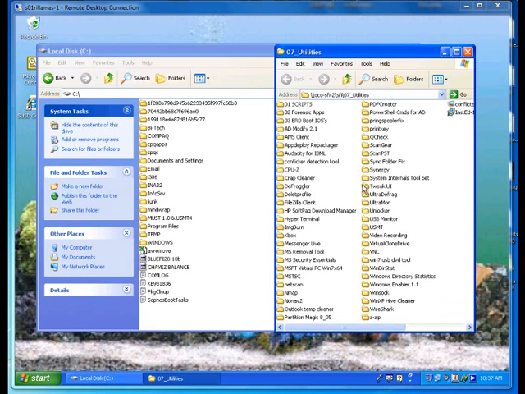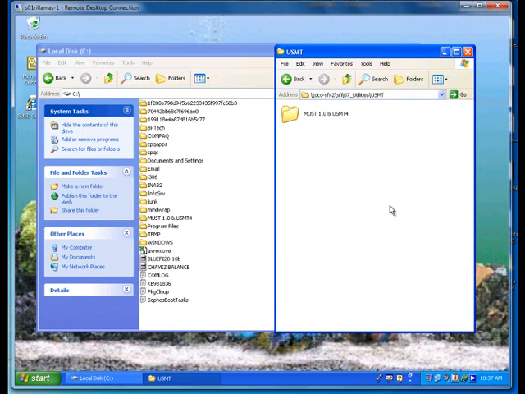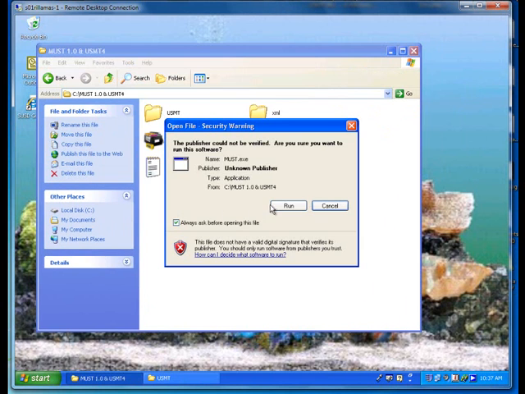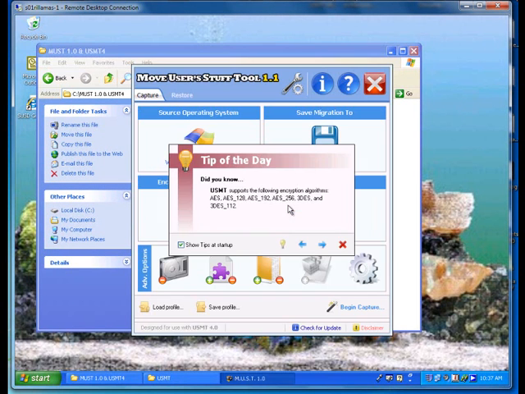So what we need to do is up here in the SFI2 under Utilities, there's a user state migration folder, and we're just going to copy that folder down to the C drive of the computer that you're going to migrate. So I've already done that. Here it is right there. So we're going to open up that folder and start the USMT program. And it shows a tip of the day.